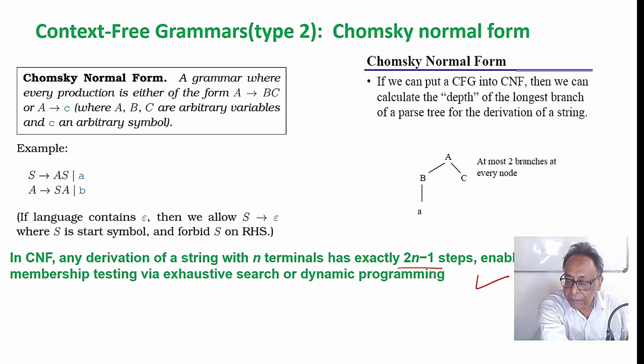In any other CFG you cannot guarantee that 2n minus 1 steps is the maximum you need. This is Chomsky's normal form: at most 2 branches, which is good for implementation in programming. It can be a binary tree like this.